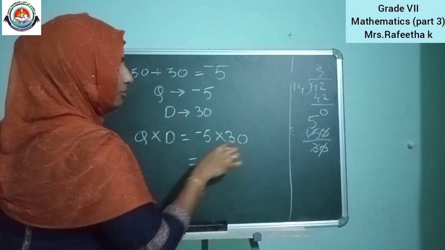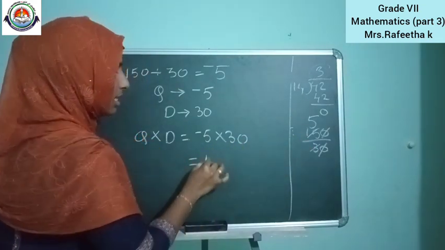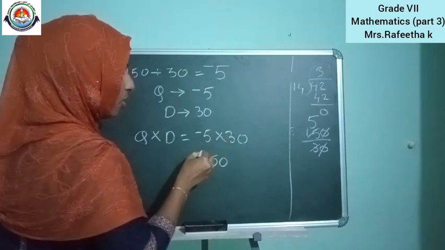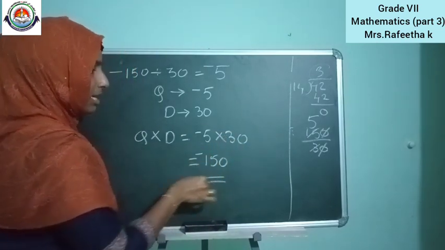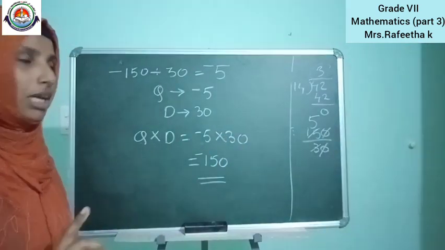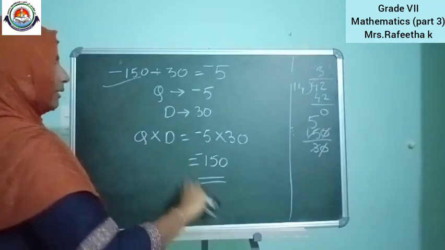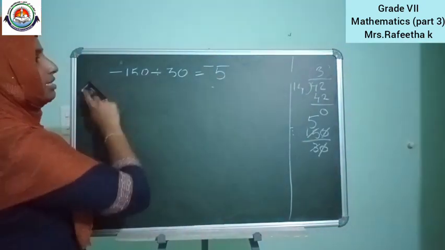We know that 5 with 30 is 150. If one is negative and one is positive, what will be the sign? Minus. So negative 150 we got. Okay, clear. So the remaining questions you want to do as the homework.